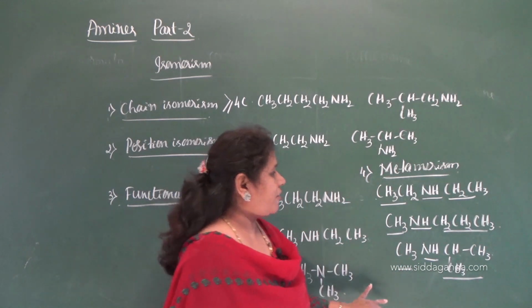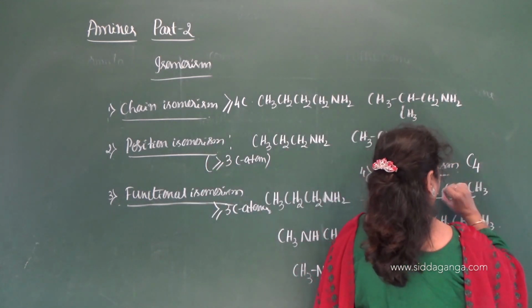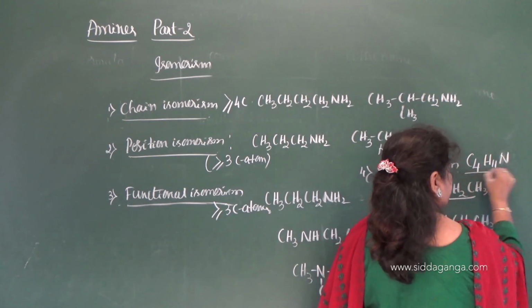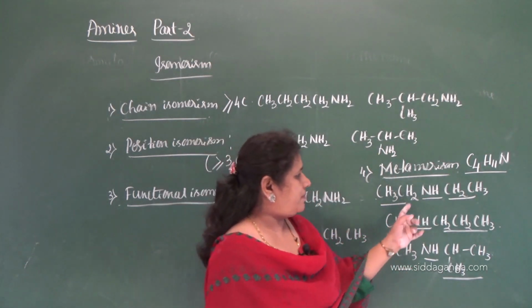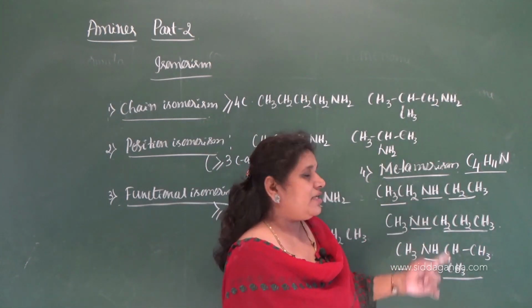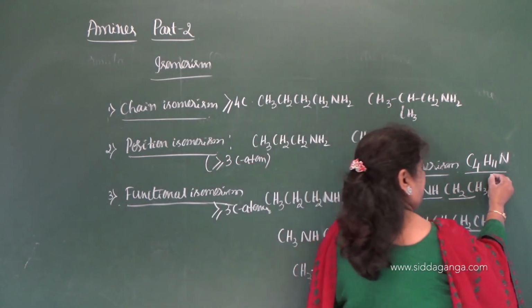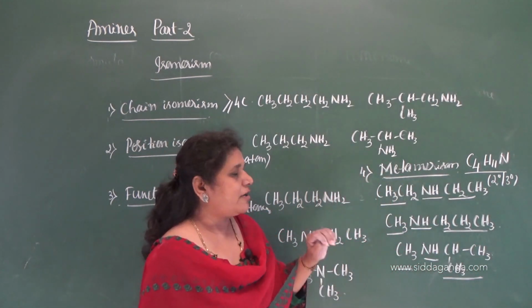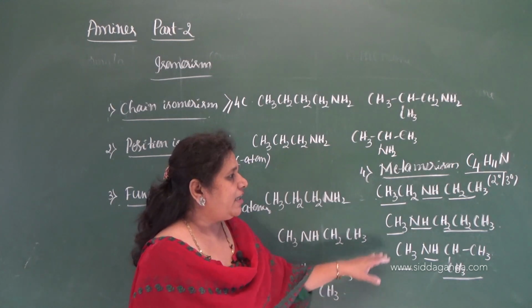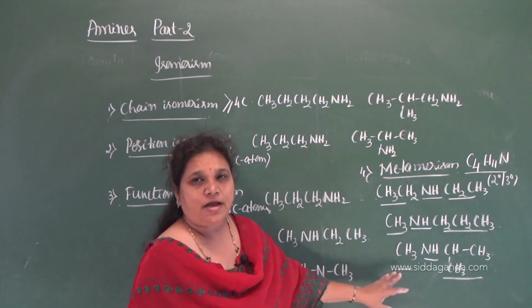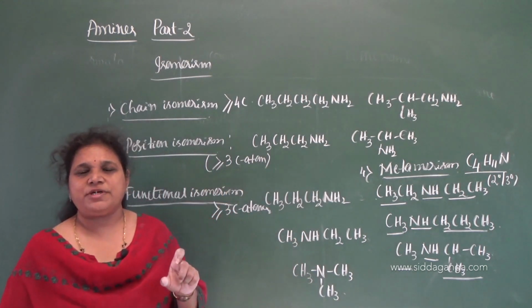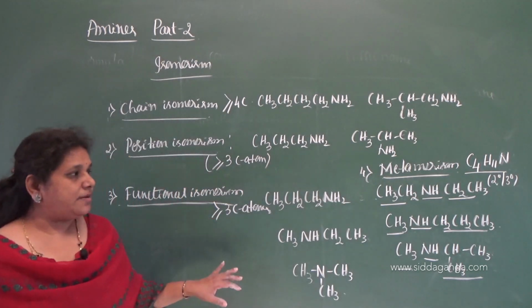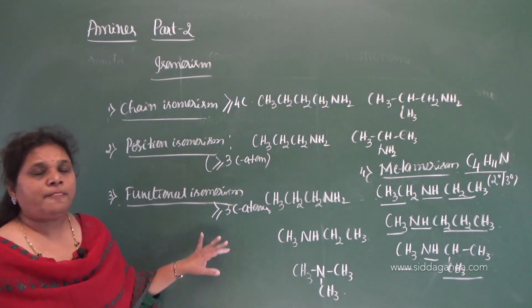Metamerism. So what is the formula here? C4H11N. So C4H11N exhibit metamerism. What type of amines exhibit metamerism? Secondary and tertiary amines exhibit metamerism with 4 carbon atoms or more than 4 carbon atoms. For secondary with 4 carbon atoms, they exhibit metamerism. What do you mean by metamerism? Arrangement of the alkyl groups on either sides of the functional group are different. Okay, so that is about the isomerism exhibited by the amines.